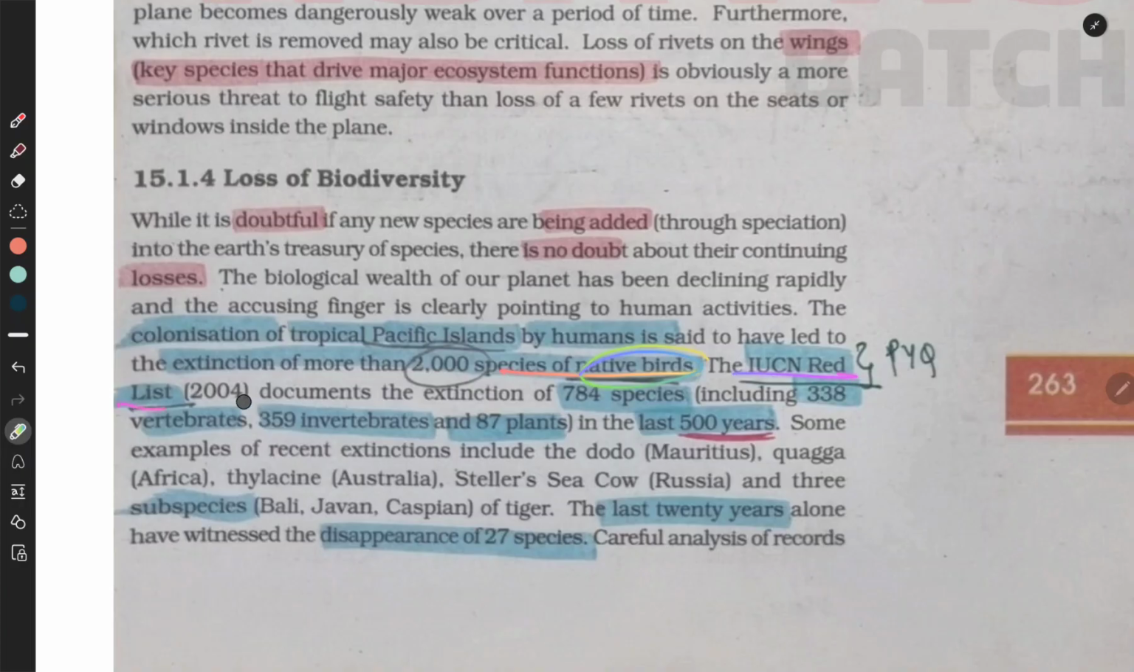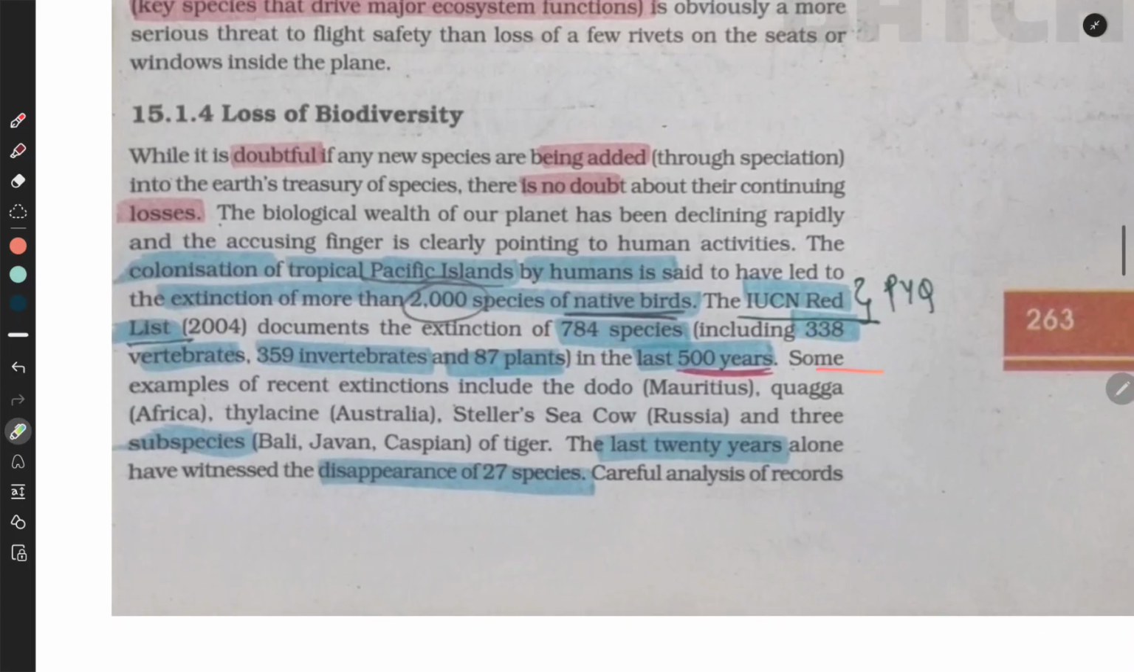The IUCN Red List 2004 documents the extinction of 784 species, including 338 vertebrates, 359 invertebrates, and 87 plants, in the last 500 years. Some examples of the recent extinctions include the dodo of Mauritius, the quagga of Africa, the thylacine of Australia, the Steller's sea cow of Russia, and 3 subspecies of the tiger: Bali, Java, and Caspian. The last 20 years alone have witnessed the disappearance of 27 species.